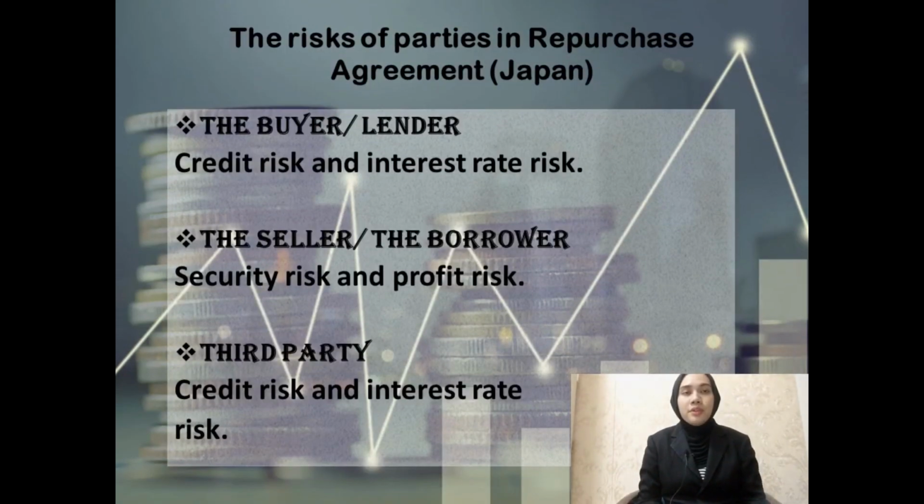Alright, for the risk of parties in the repurchase agreement in Japan, the buyer and lender will face the credit risk and interest rate risk. Then the seller or borrower will face the security risk and also the profit risk. And lastly, the third party will face the same as the buyer and or lender, which is credit risk and interest rate risk.